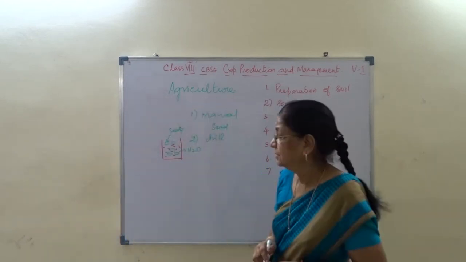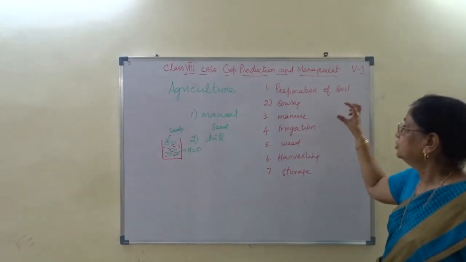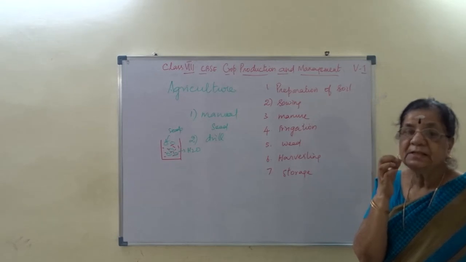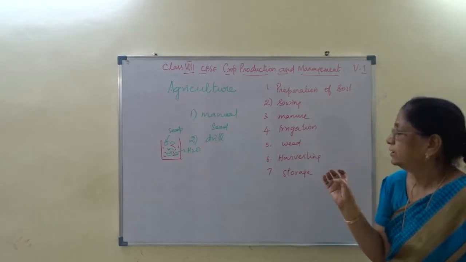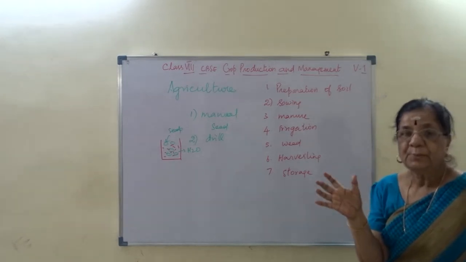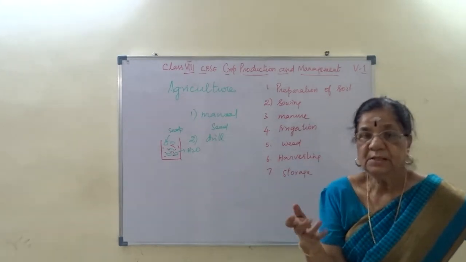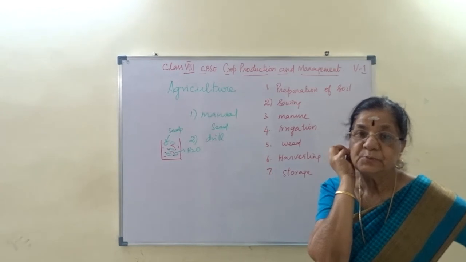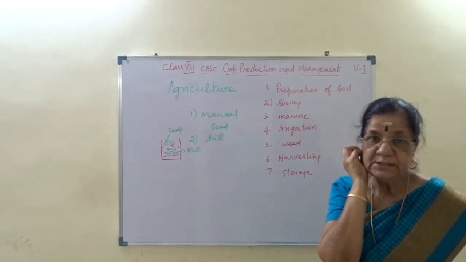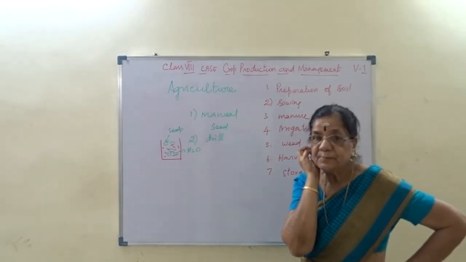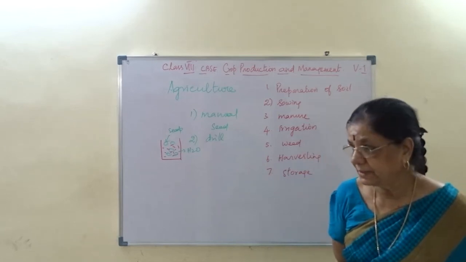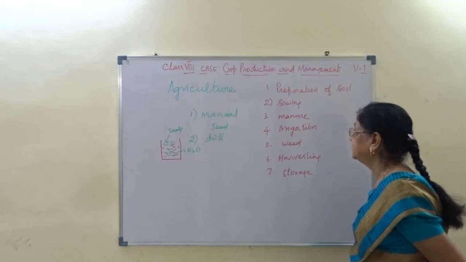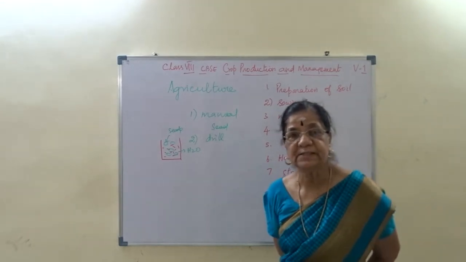Seed drill. Are you clear? So two steps: agricultural practice as preparation of soil and sowing. அப்போ நம்ம soil ready பண்ணியாச்சு, seeds விதைச்சாச்சு. And then next, we have to make sure that the soil is enriched with enough nutrients required for the growth of the plant. For that we are adding manure or fertilizers.